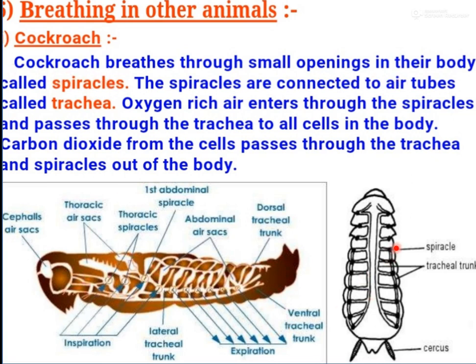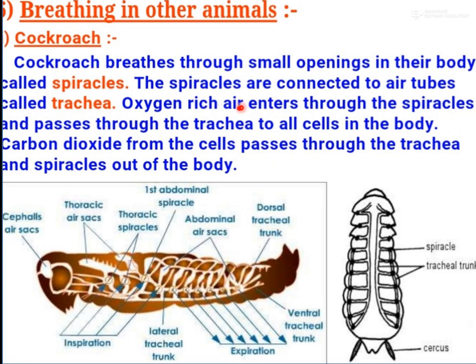These are the spiracles you can see in this picture, and you can also see spiracles in this picture. These are the small openings, the tubular system. You can easily see the dots here. So basically, what are spiracles? They are the air tubules, and these are called trachea. Trachea are the tubules, and the small openings are known as spiracles.